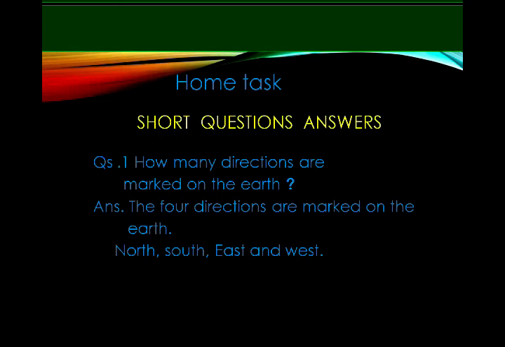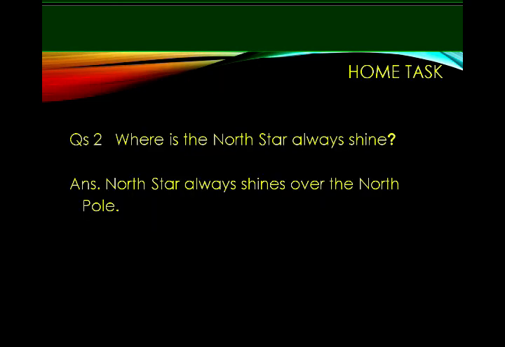Now, question number 2. Where does the North Star always shine? Answer. The North Star always shines over the North Pole.